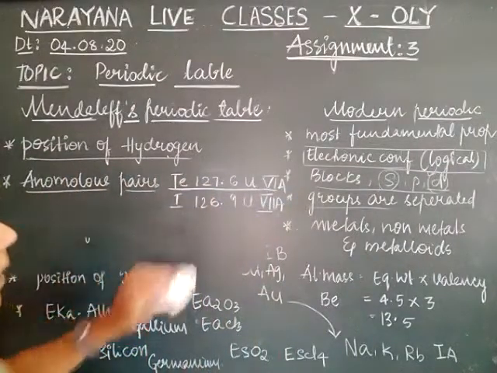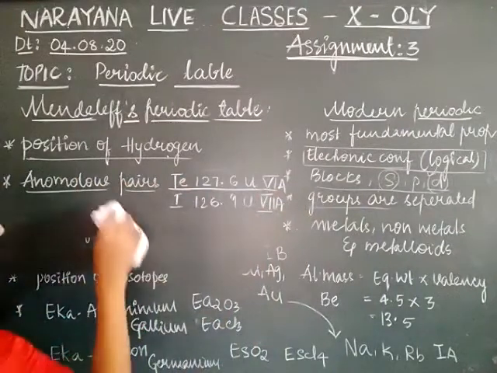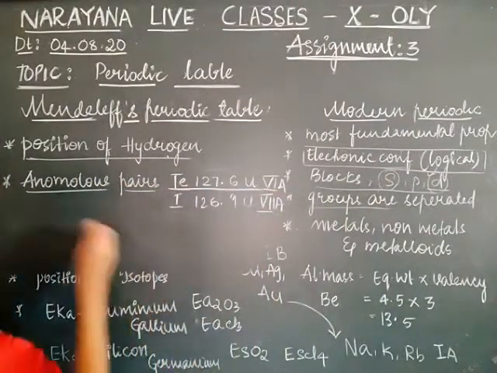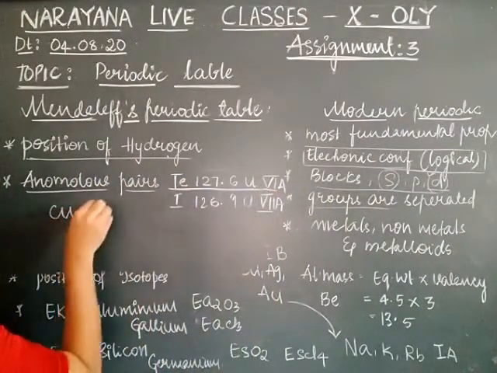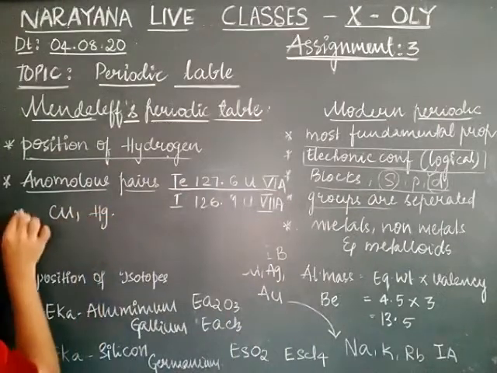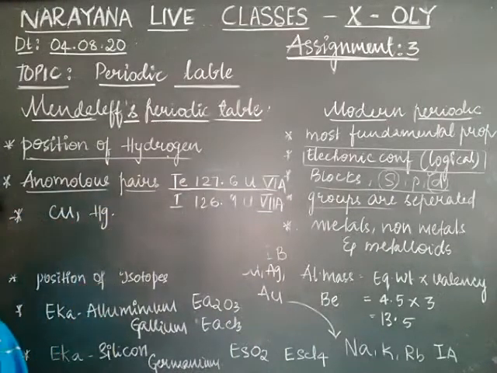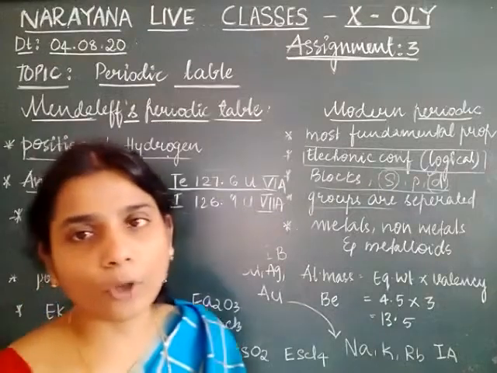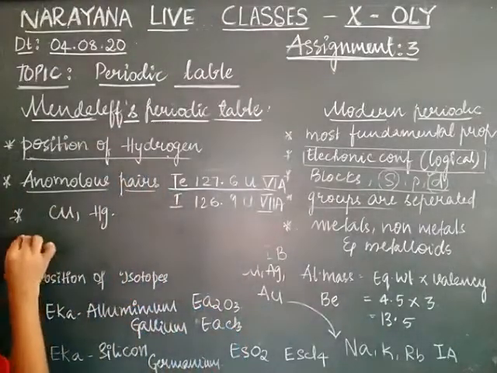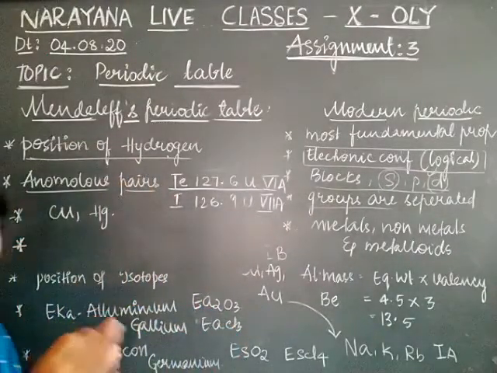Next is similar elements are separated in the group. For example, elements like copper and mercury, they are having similar properties but they are written separately in the periodic table. Next is dissimilar elements are placed in the same group.